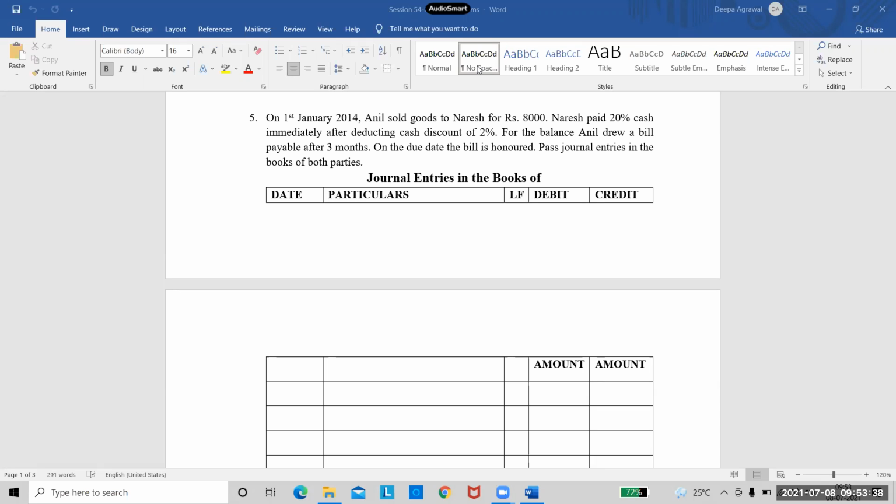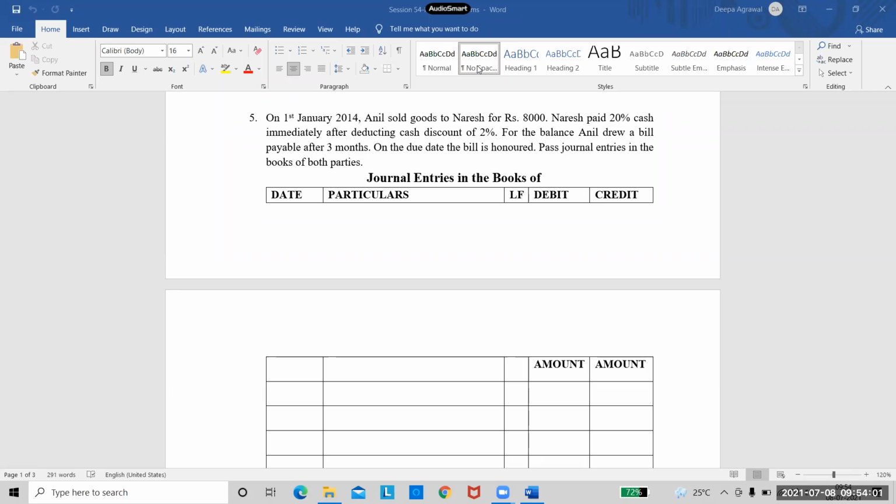For this 6400, Anil has drawn a bill on Naresh payable after 3 months. So then we know the entry for drawing the bill and accepting the bill, right? So this transaction will be written in whose books? Both the books, correct. Now see the next one. On the due date, the bill is honored. So if the bill is honored, in whose books will this entry be written? Both the books again.